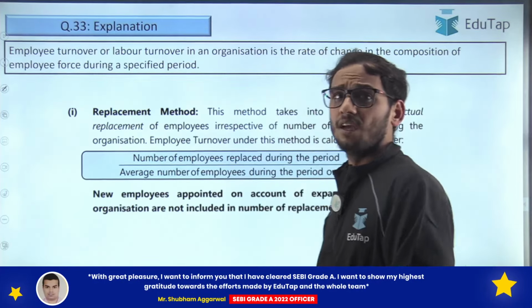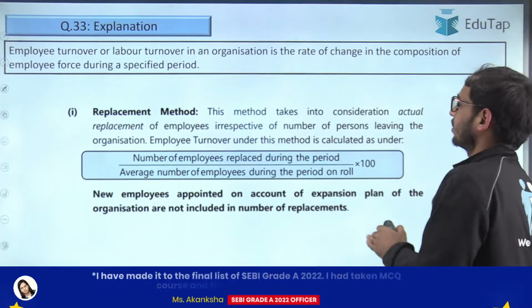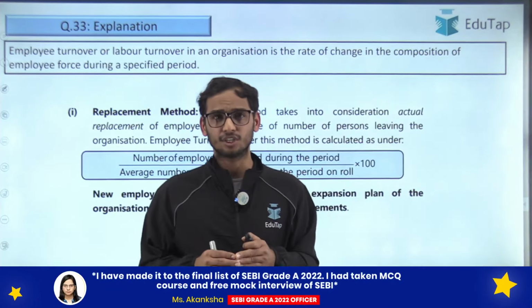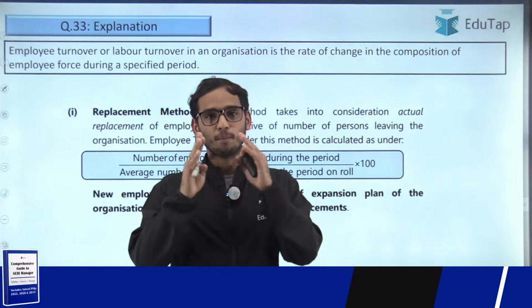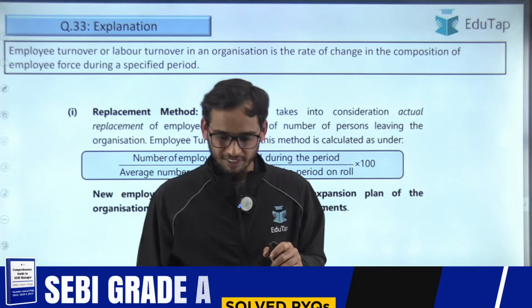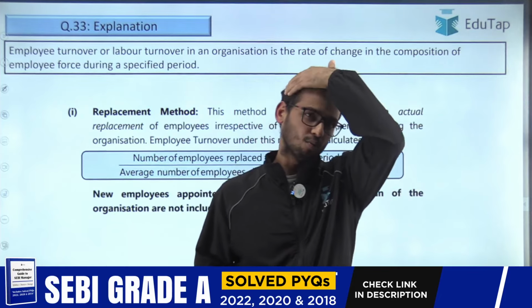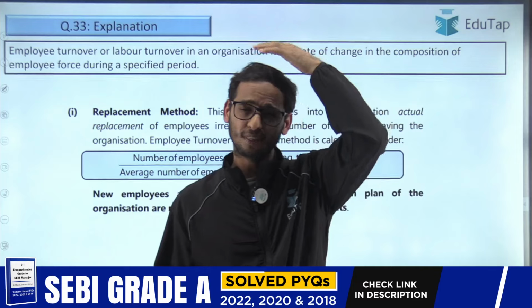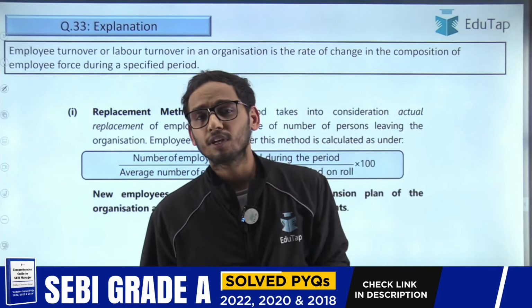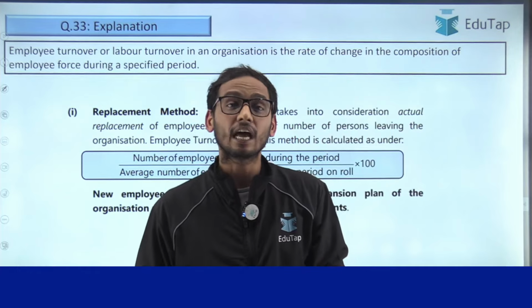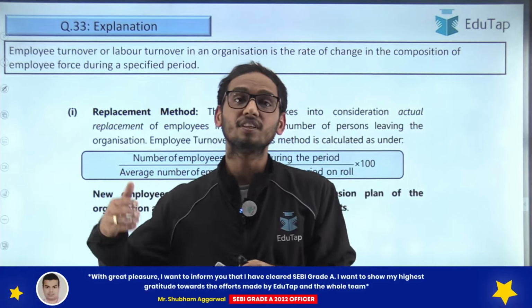Okay. So as I have told you, employee turnover or labor turnover is the rate of change of the employee force composition. See, when I talk about composition, it could have various methods. Why am I saying so? Change in composition of labor force might happen due to new recruitment. It might happen if employees are leaving the organization.